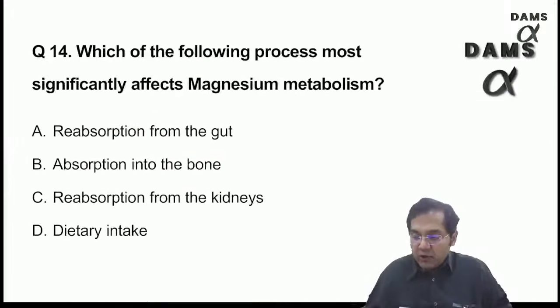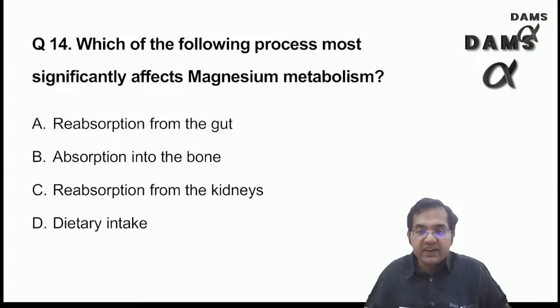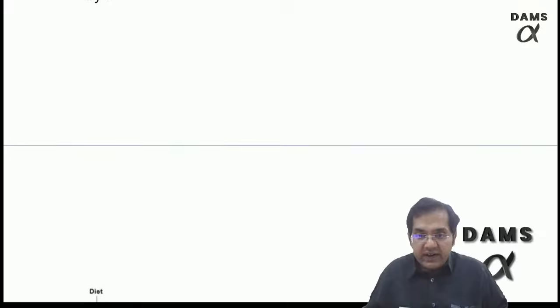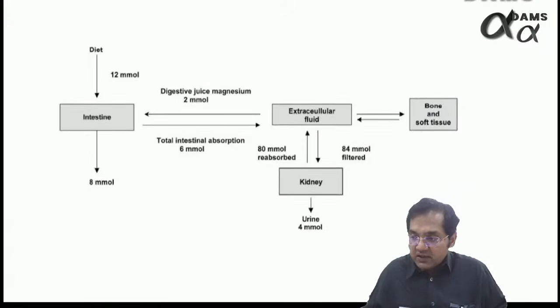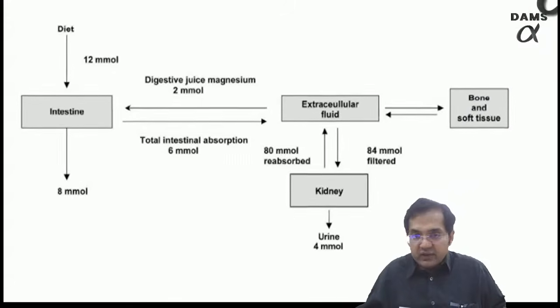Then, which of the following processes most significantly affects magnesium metabolism? This I would say is a slightly tricky question. You could do it by elimination, that magnesium is around 60 to 70% reabsorbed in the thick ascending limb of the loop of Henle. Other tissues are also playing a role. Today I am going to show you one picture taken from a ResearchGate article, and this is the latest information we have. So let's have a look over here.